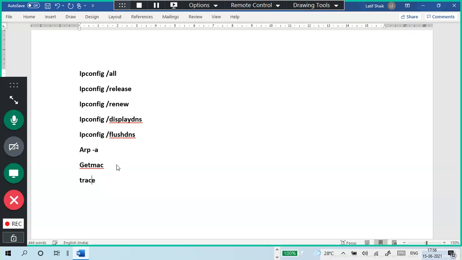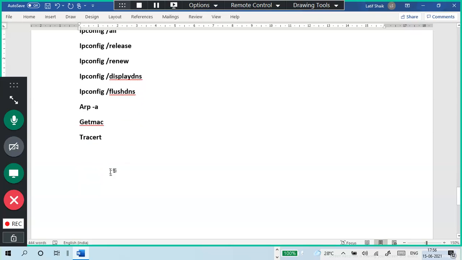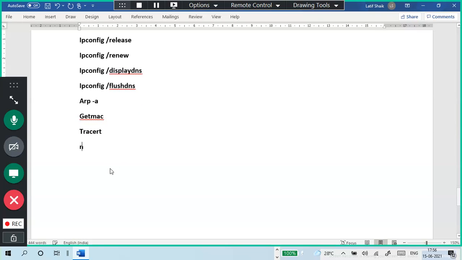tracert. Guys, if I forget, please tomorrow definitely tell me what is tracert. Tracert. Netstat. Last time I told the people, but we won't repeat these commands multiple times. But in the last interview, people were asked what is netstat. Netstat is one of the commands. Route is another command.